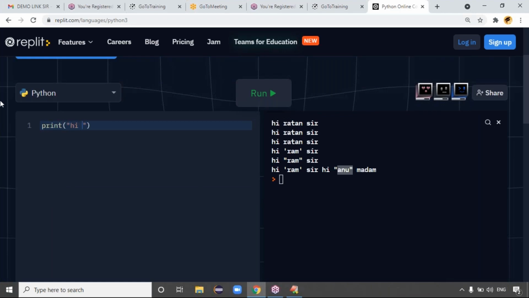So, for example, I have written a message like "Hi Ram sir". I wrote the string in double quotes. If I put a backslash here, the escape sequence character starts with a backslash, guys. So you can write backslash single quote. Actually, if a string is in double quotes, you can put single quotes in the middle, it's not a problem. But apart from that, you can directly give an escape sequence character also, not a problem.